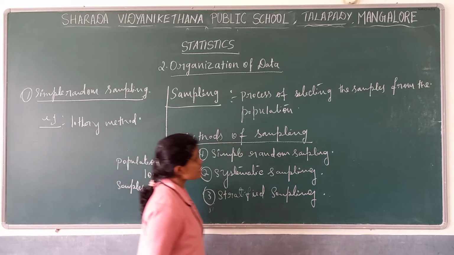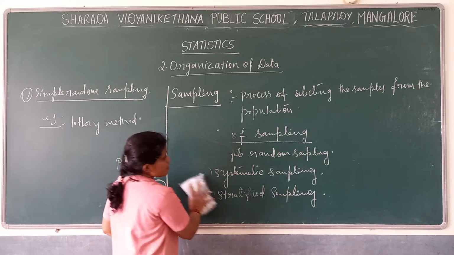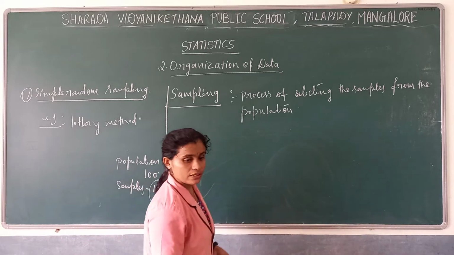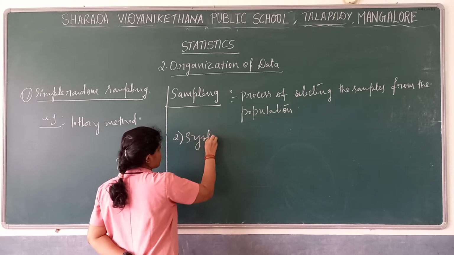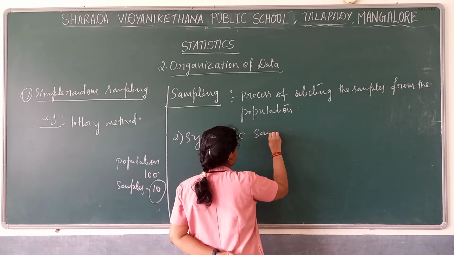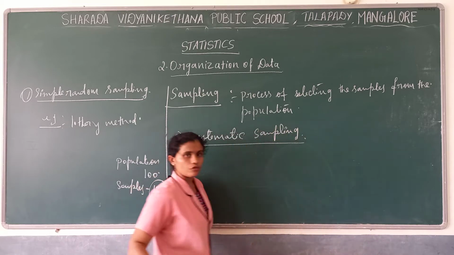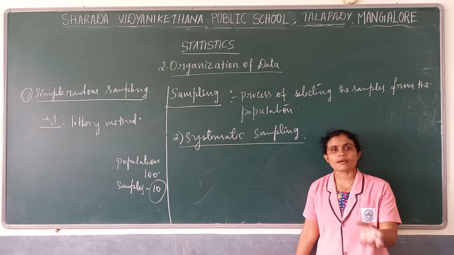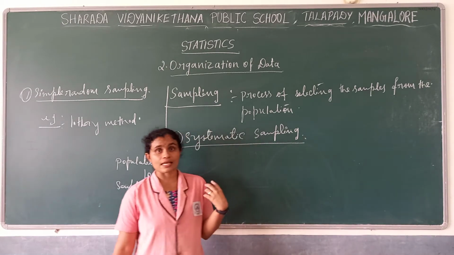Then we go to the second method, that is systematic sampling. Here we follow one systematic way of selecting the sample.